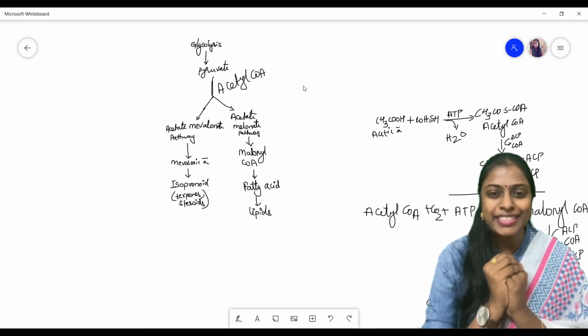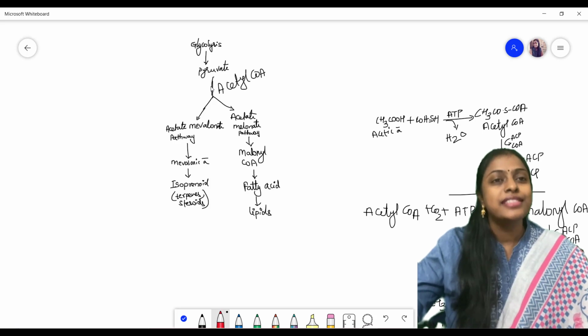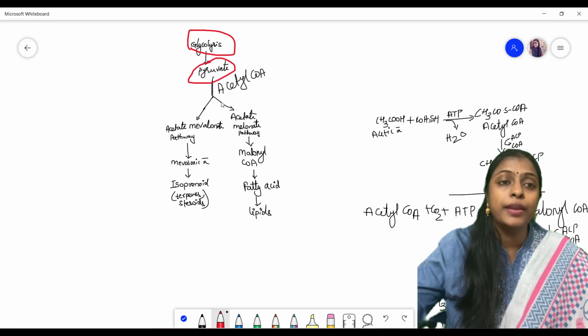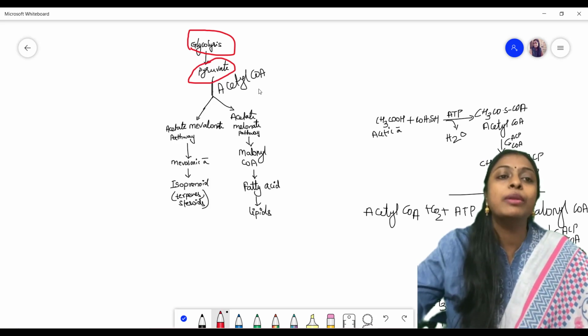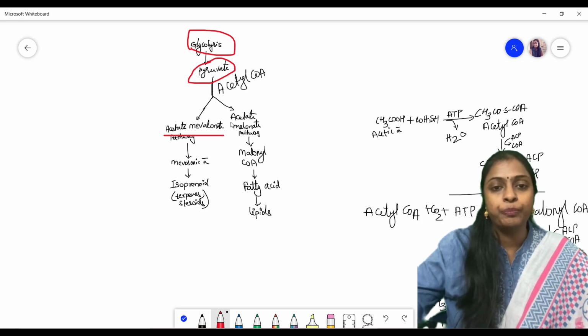Let's revise that once again. Here in the glycolysis cycle, glucose is converted into pyruvate. This pyruvate, with the help of acetyl-CoA, will be converted into the acetate mevalonate pathway and the acetate malonate pathway.